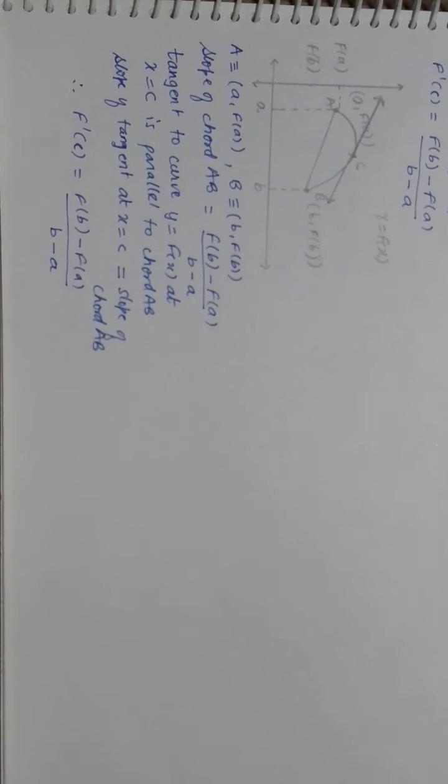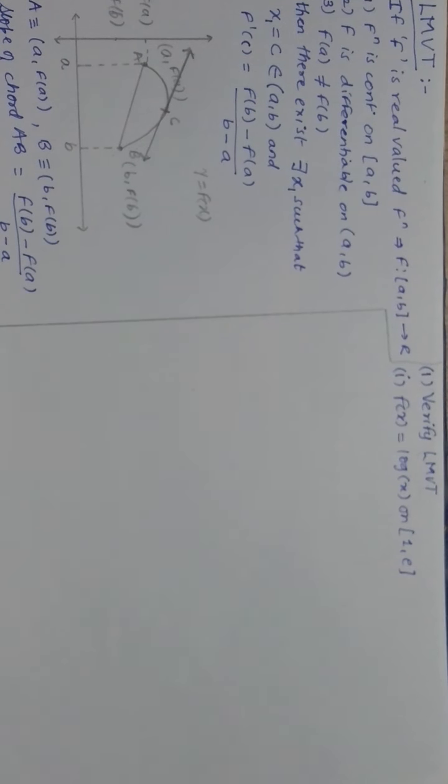And here obviously you will get at least one point c such that f dash c will be equal to f(b) minus f(a) upon b minus a. Now let us solve at least some questions to understand it in a better manner.